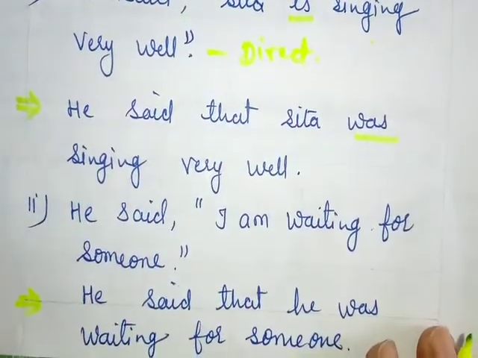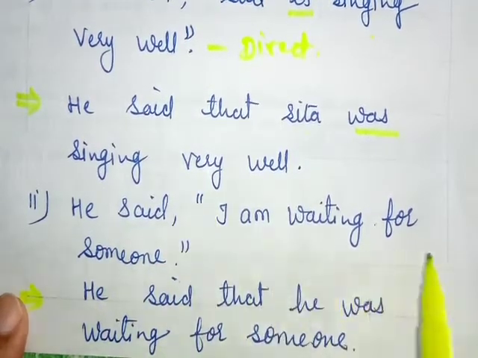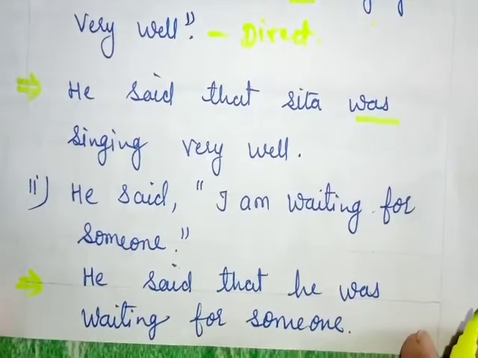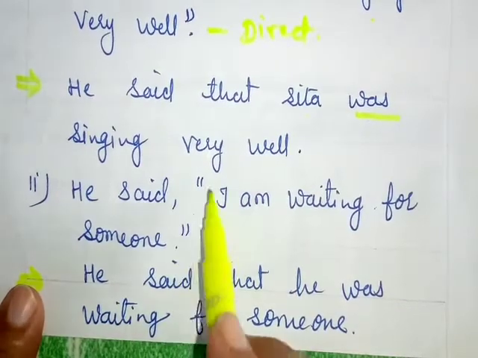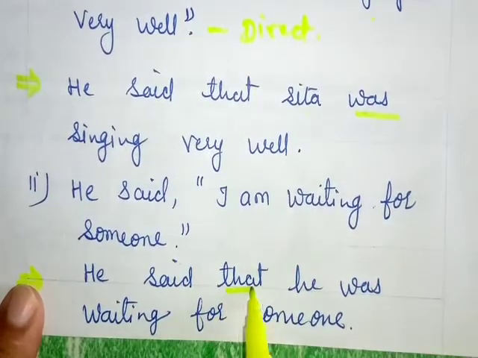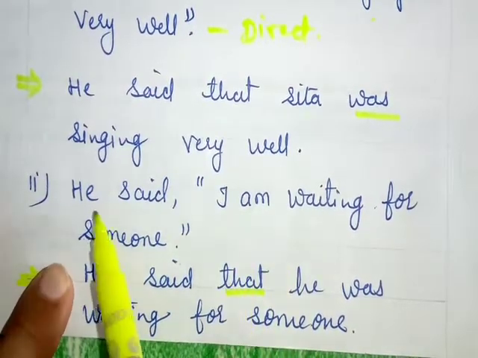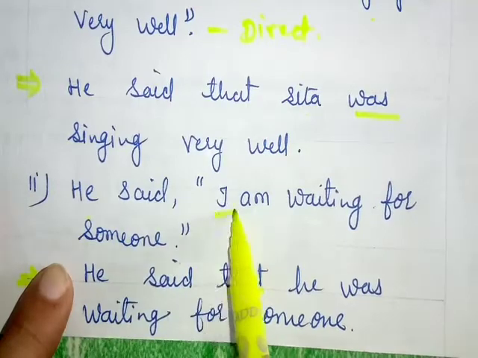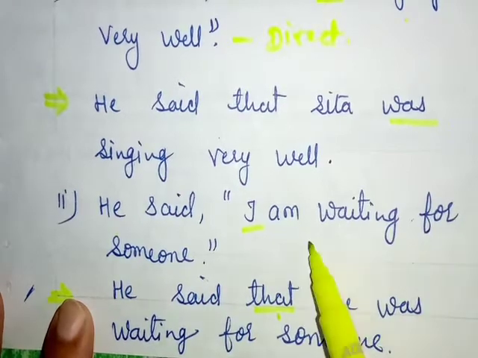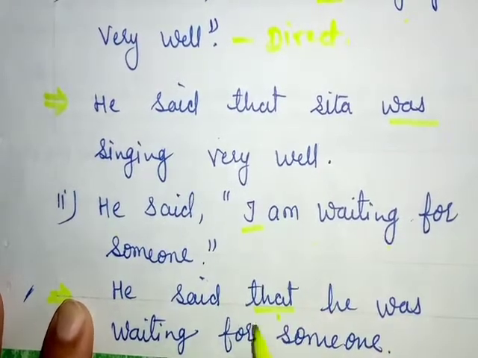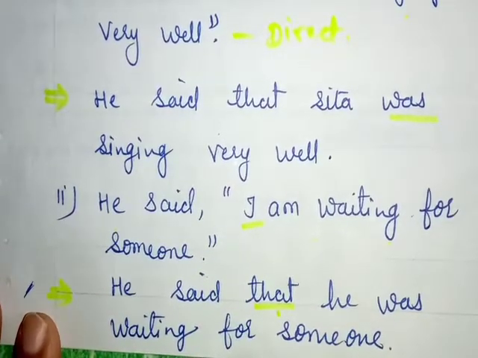Now let's see another example. He said, comma, inverted comma, I am waiting for someone. Okay. There is no change in it. He said, comma, inverted comma, remove, and in place of it we add that. He said that. Here the person is changed according to the subject person. So I will change into he, and this sentence is present continuous tense and it will change into past continuous tense. So he said that he was waiting for someone. This is our indirect speech sentence.